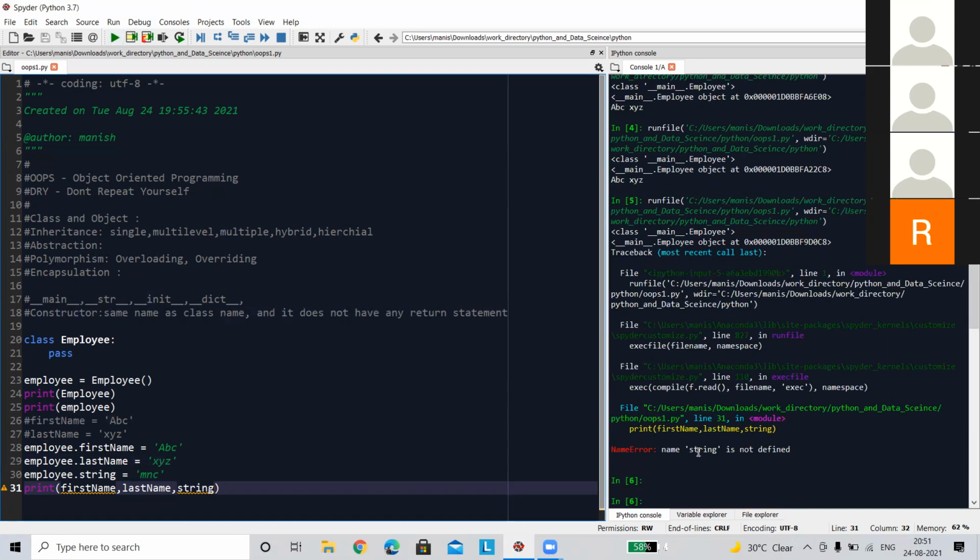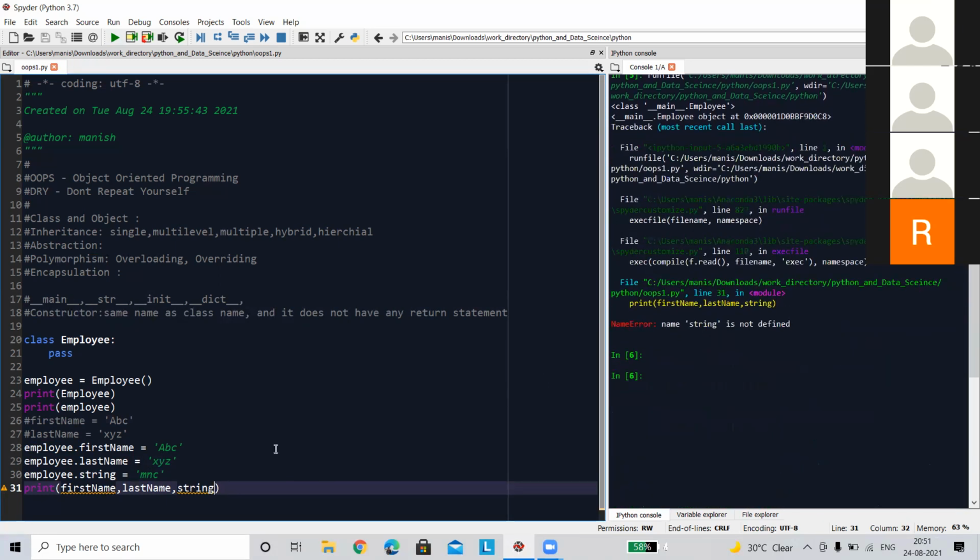See, now we are getting an error. This first name and last name were already declared and compiled, so in the variable definition they were already present, that's why it was not showing any error. But when I show this string, it is not defined and it is not global, so we cannot call it outside this particular class without a particular way to define it. That means it is now not a global member, you cannot call it directly, you have to call it through either the class or the object.